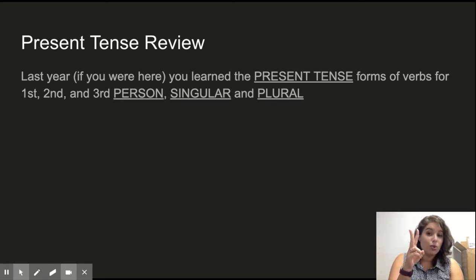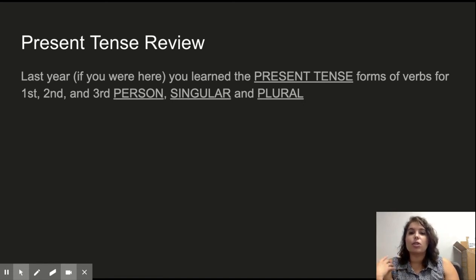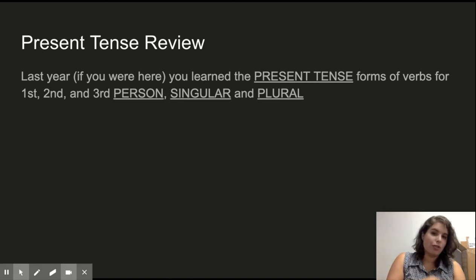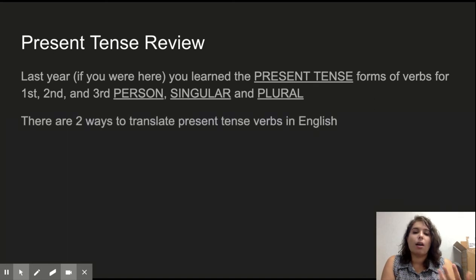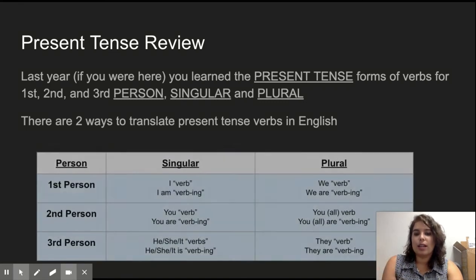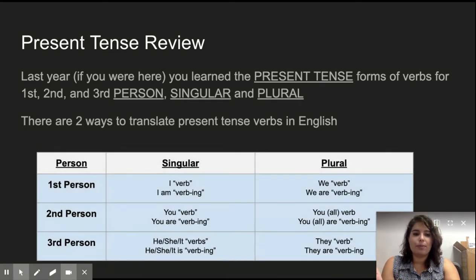I, you, singular, and he, she, and it are our first, second, and third person singular. And then we, y'all, and they are our first, second, and third person plural options. So there are different endings for each of those options as to who can do a Latin verb. Now, as I also said, there's 2 ways to translate the present tense in English. So let's just talk about what those options are.